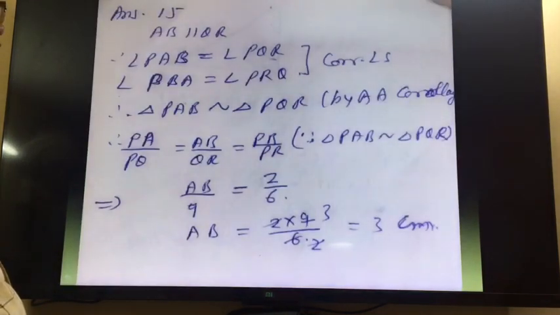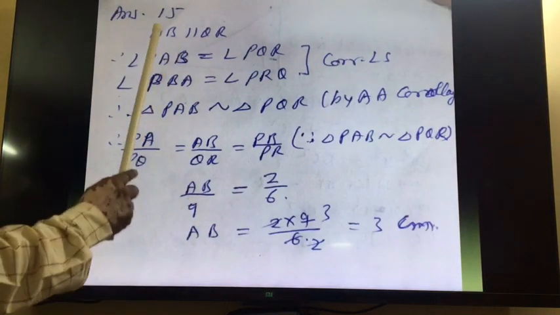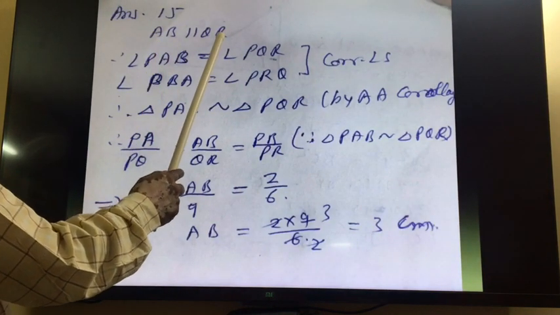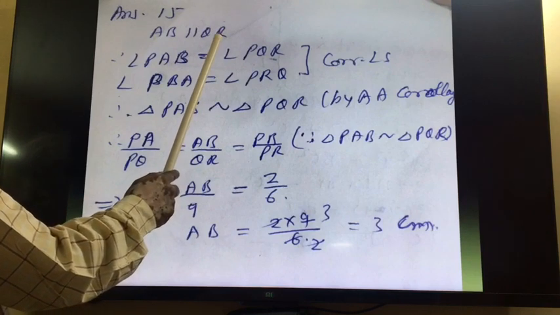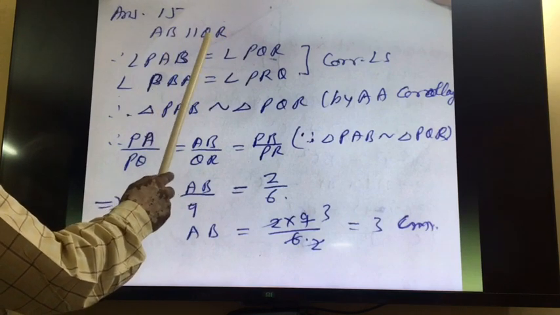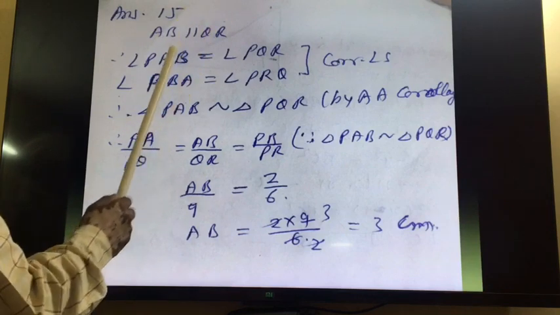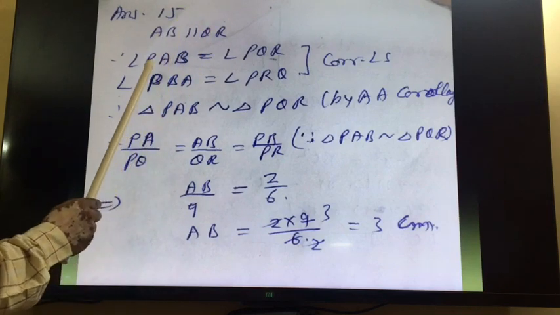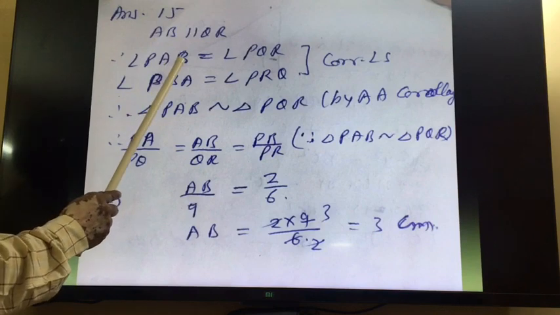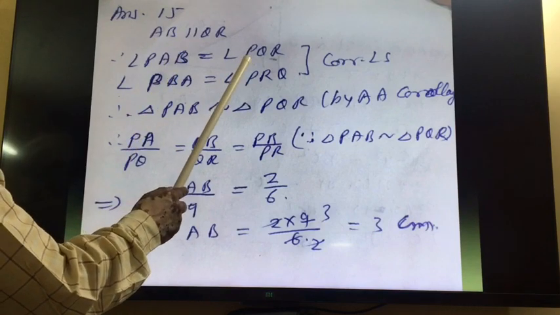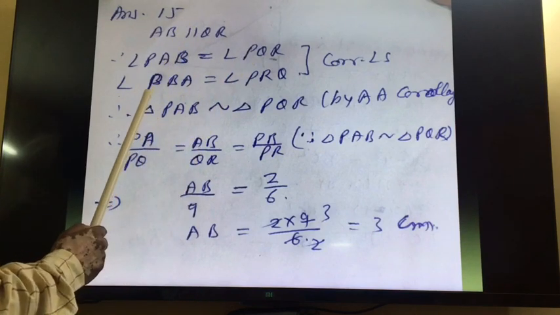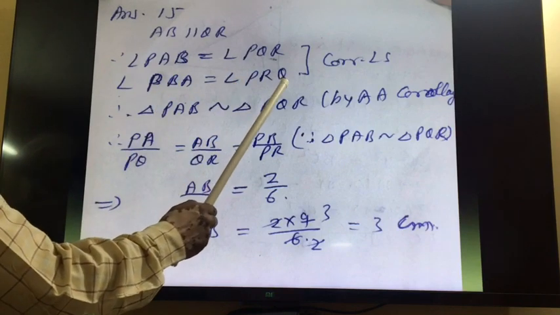So for this, what is the method? Please see this. AB is parallel to QR. So if AB is parallel to QR, then what will happen? Corresponding angles will be equal. So angle PAB is equal to angle PQR and angle PBA will be equal to angle PRQ.